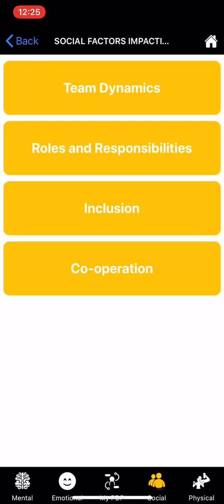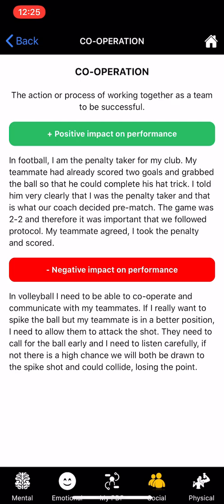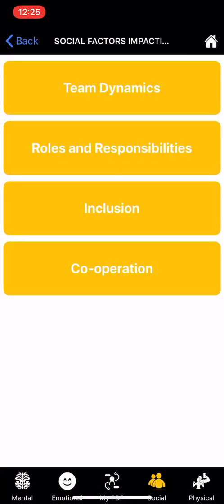So, social factors impacting on performance. We have team dynamics, roles and responsibilities, inclusion, and cooperation. And again, just going to click on one of these here. So we have a clear definition for cooperation, the action or process of working together as a team to be successful. And again, using our FACI structure, factor, activity, context, and impact, we're clearly highlighting how cooperation can be positive if used in the right way, or if we have poor cooperation, the negative impact that can have on our performance as an individual or as a group.